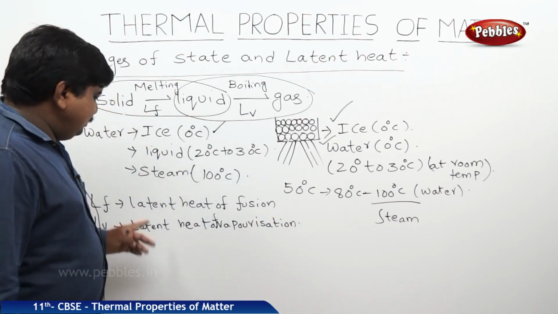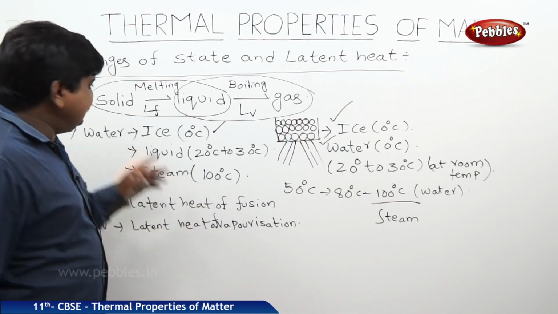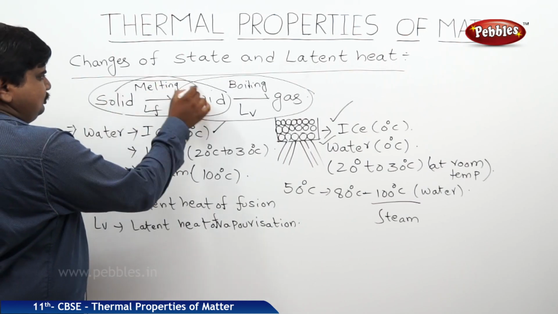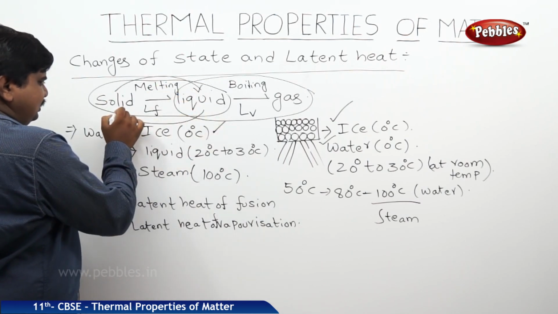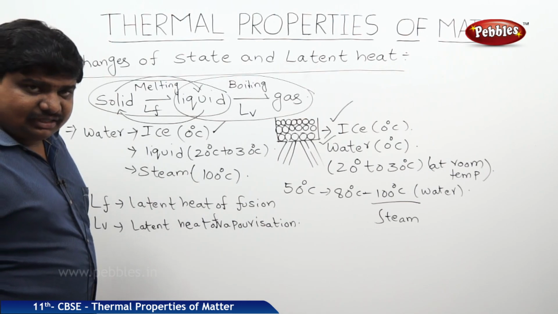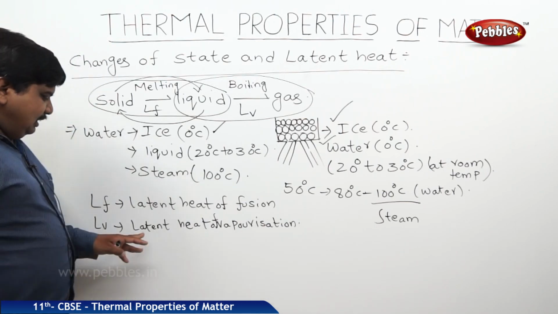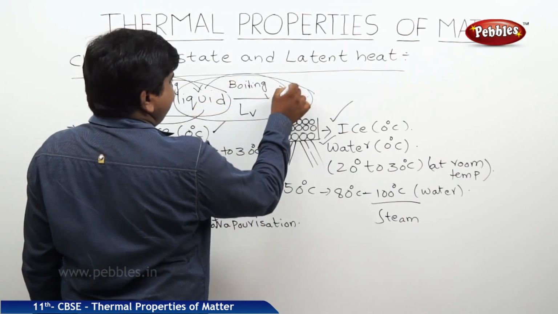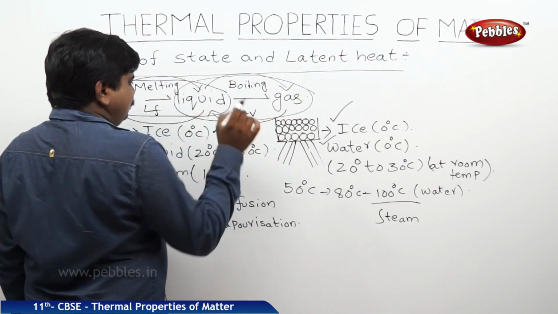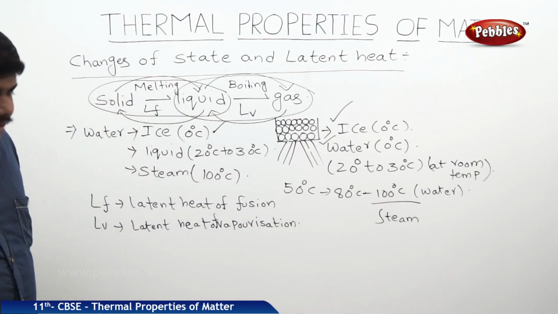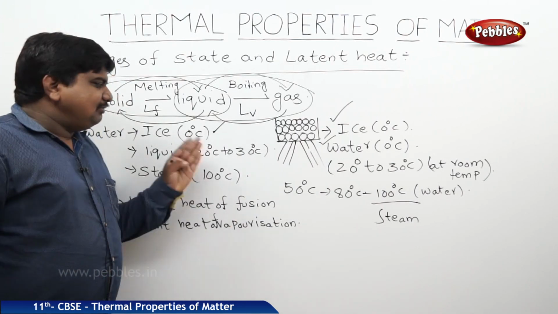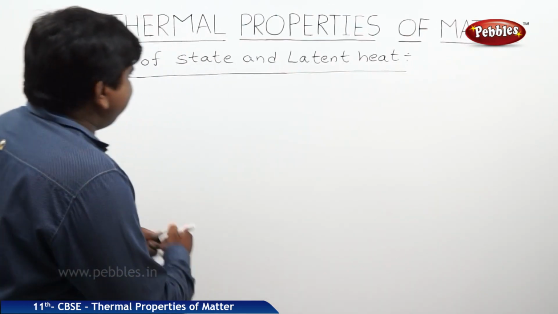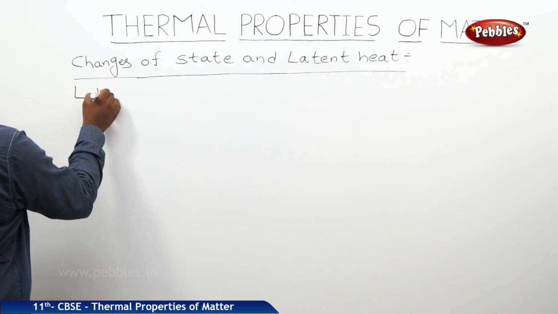This latent heat of fusion applies not only from solid to liquid but also from liquid to solid, so I am drawing the arrow marks in the reverse order. LV means latent heat of vaporization. It applies not only from liquid to gas but also from gas to liquid, nothing but vice versa. Now we will discuss this latent heat with the help of graphs and related values. So the definition of latent heat is like this.